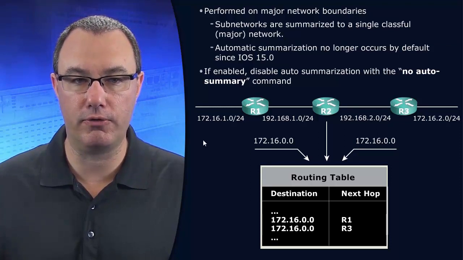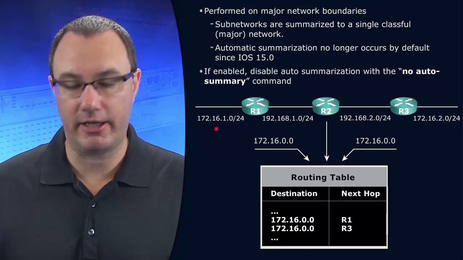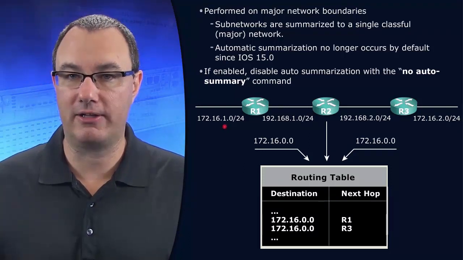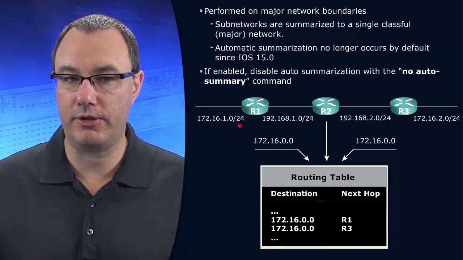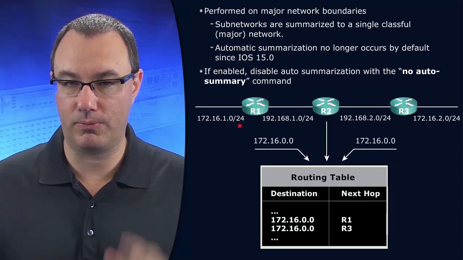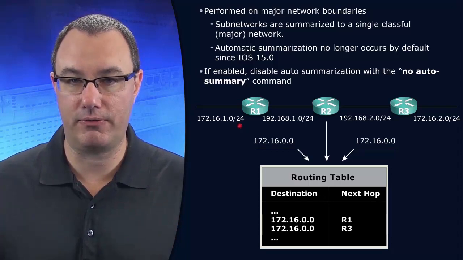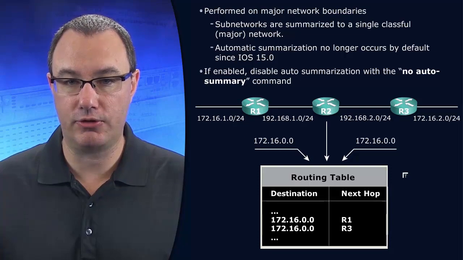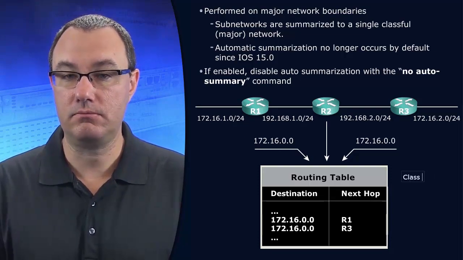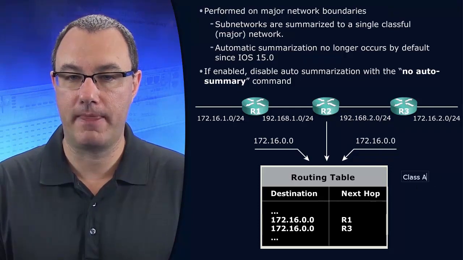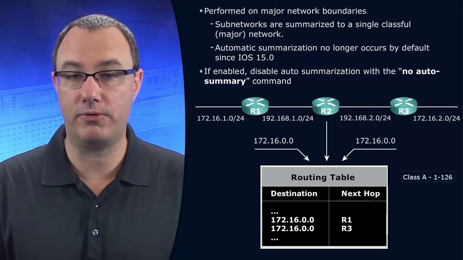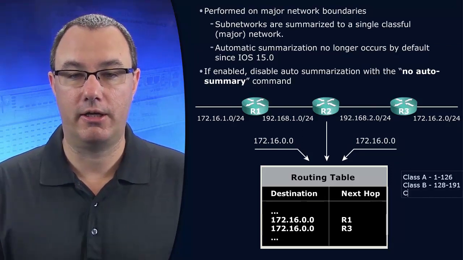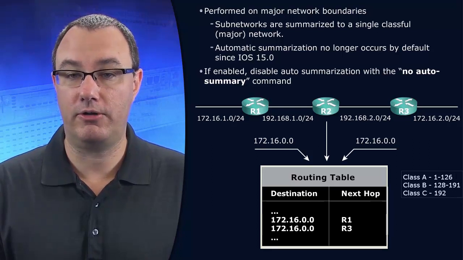So I want you to look over here on the left-hand side. That 172.16.1 network is what class of address? Now, I'm not asking what the mask is, or what type of class would have a /24 mask. I'm asking you, what class of address is that? Which is answered by looking at the first octet. Class A is a first octet of 1 through 126. Class B is 128 through 191. And Class C, well, that's 192 to 223.